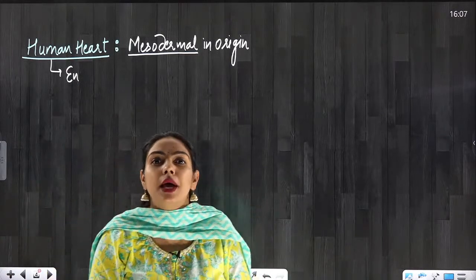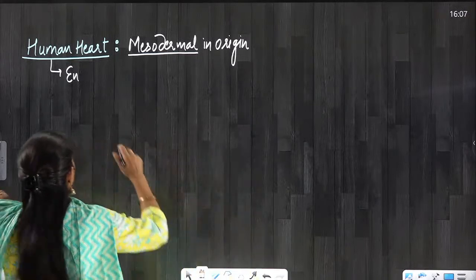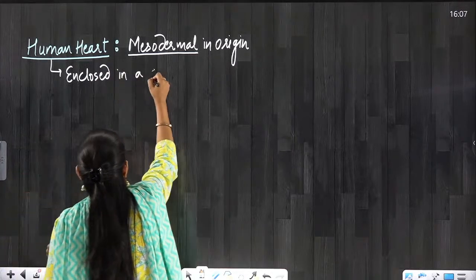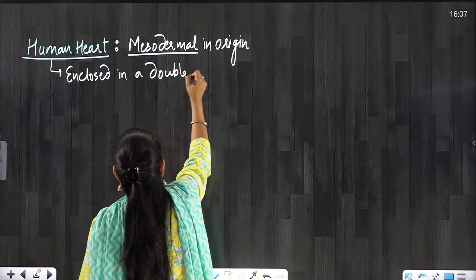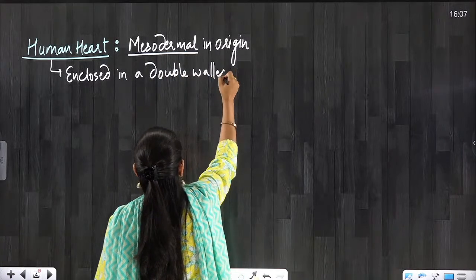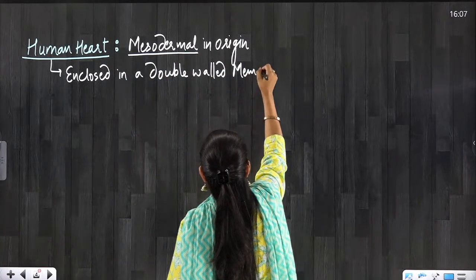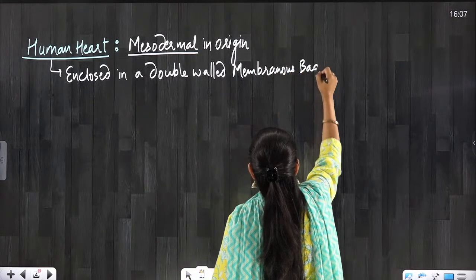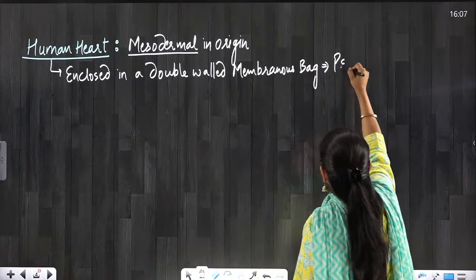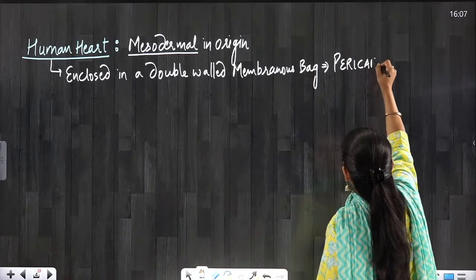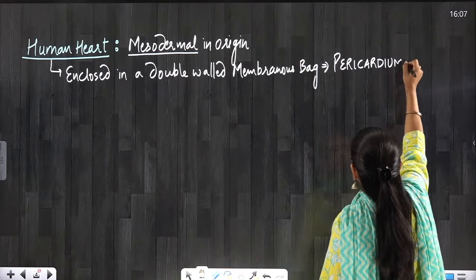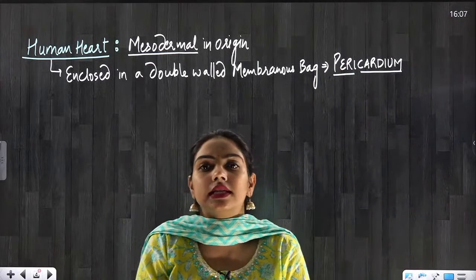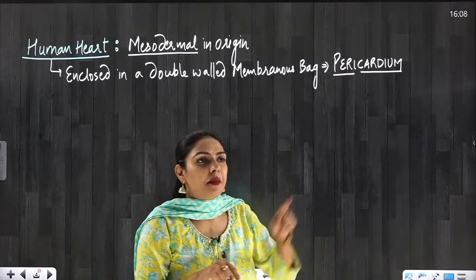It is enclosed in a double-walled membranous bag known as pericardium. Peri means around, cardium means heart. So the bag present around the heart is the pericardium.